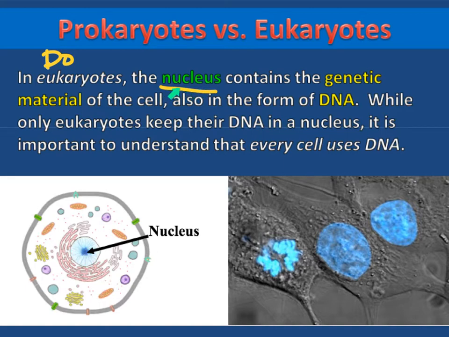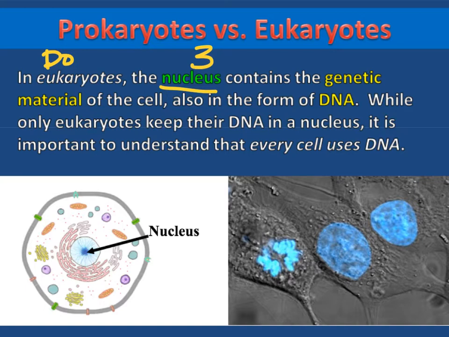The nucleus controls what happens in the cells, when it happens, how it happens. It is the control center of the cell. So on number 3, where is the DNA found in a eukaryotic cell? And the answer is the nucleus. Number 3, nucleus.